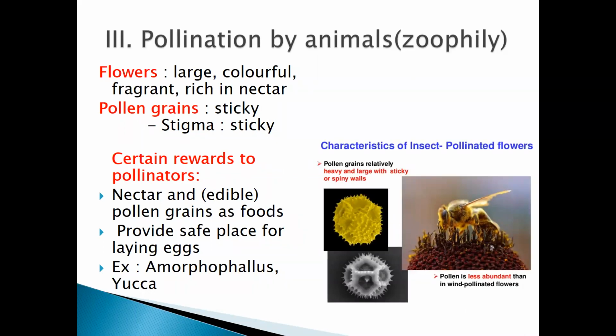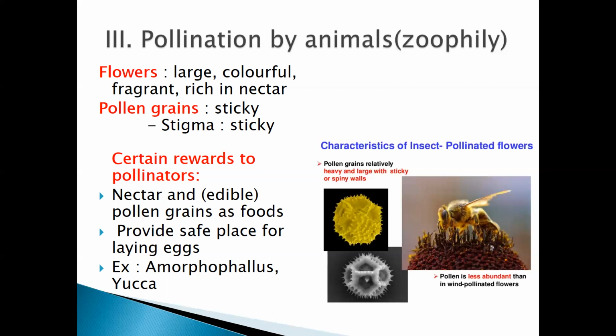Good morning, students. So, we were studying about pollination. Until last class, we studied the definition of pollination, different types of pollination, and also pollination by different mediums, that is the agents. There are two types of agents, you already know it: abiotic agents and biotic agents. In abiotic agents, we already studied about water and wind. Wind pollination is also called anemophily, and water pollination is known as hydrophily.